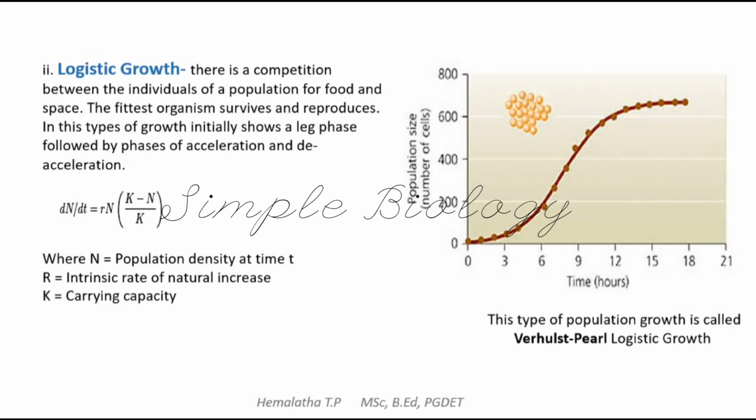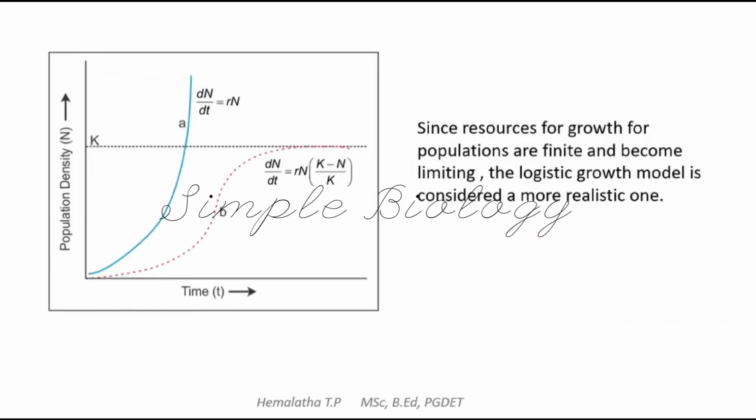So based on this carrying capacity, that is K, we can get the formula like this: dN divided by dt is equal to rN in bracket K minus N divided by K, where N is population density at time t, r is intrinsic rate of natural increase, and K is carrying capacity. So this is how we can calculate the logistic growth of the population.